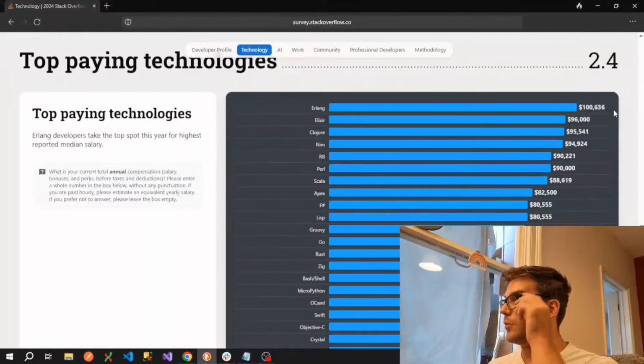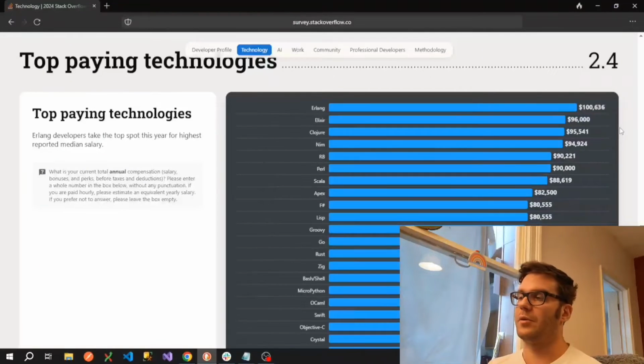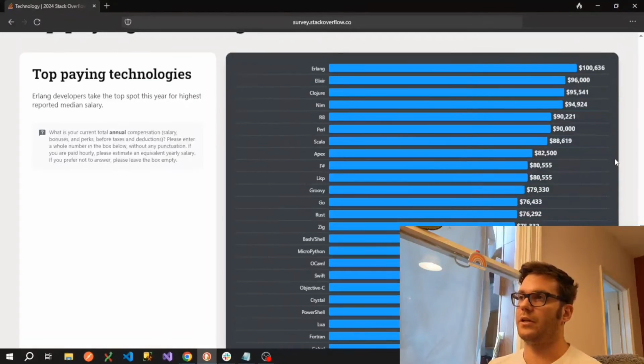So Erlang here is number one. Erlang's a programming language used to build massively scalable soft real-time systems with requirements on high availability. The short version of that is basically it's used in telecoms, banking, e-commerce, telephony, instant messaging, that kind of thing. So it's a functional language, and it's probably being paid quite well because it's being used by companies that have a very stringent requirement for 100% uptime, or as close to it as you can get. So that's what they mean when they say high availability. If you're a telecom service, you certainly don't want your services to be down. So they're paying people pretty well in exchange for that.